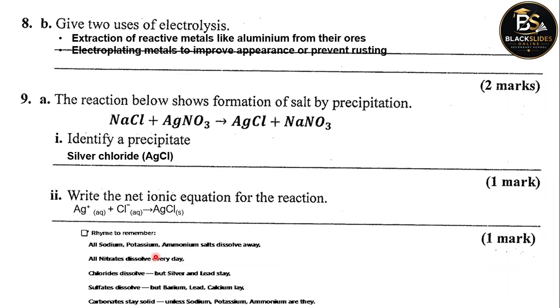Like here we have silver nitrate, it's going to dissolve in water. Chlorides dissolve, but silver compounds do not. So this is not soluble according to this rule. So silver and lead chlorides will not dissolve in water. Sulfates, think of all sulfates.